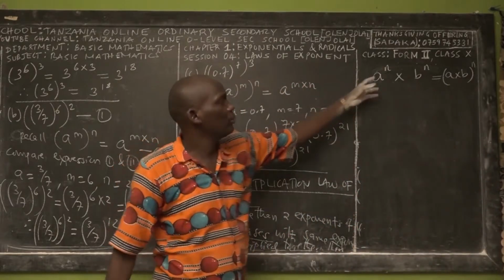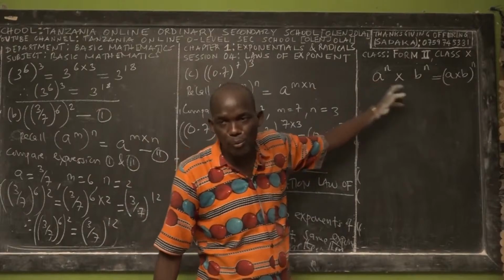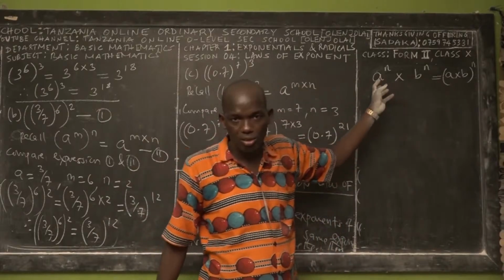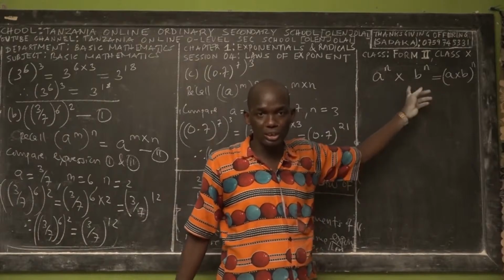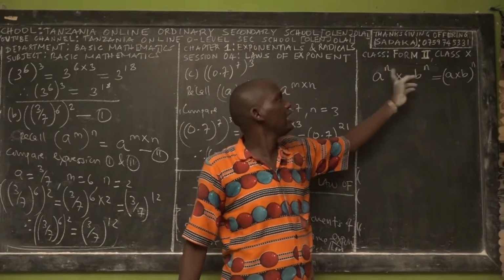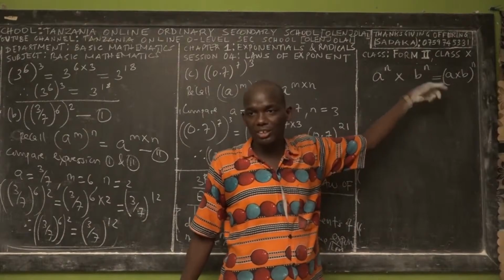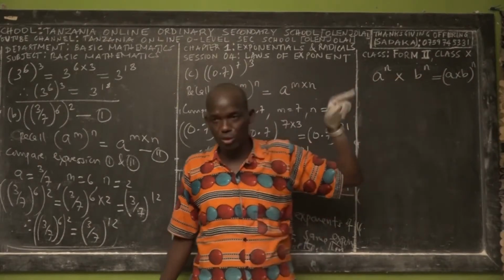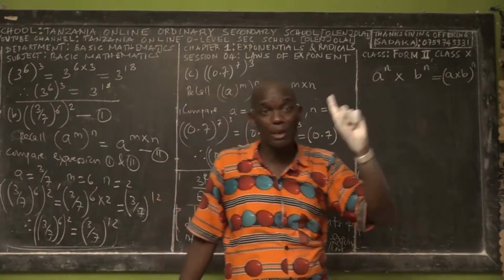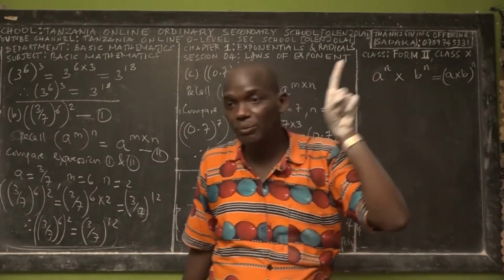So these are the 2 exponents, or 2 power forms of the numbers, of letters. But they have different bases. A is not equal to B, remember that. And then n is equal to n, the same exponents. Remember that in the first law, we had 2 exponents, or more than 2 exponents of the same base, but different exponents.